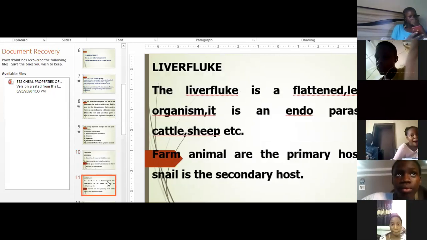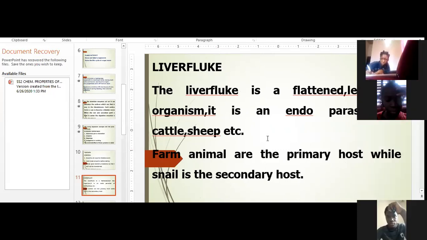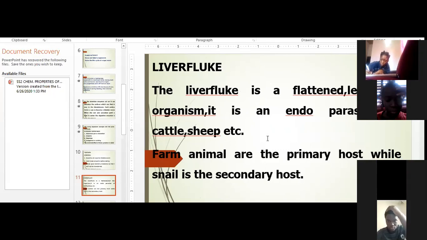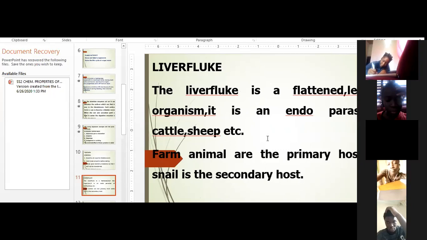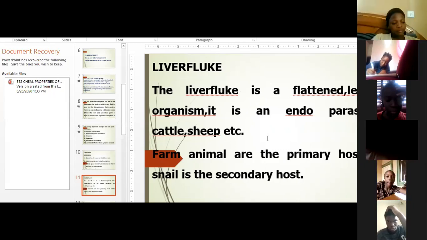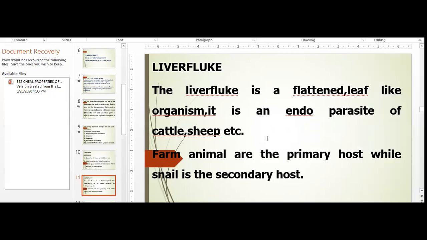Now let's move to the second endoparasite, which is liver fluke. What is a liver fluke and what type of animal can liver fluke affect? The liver fluke is a flattened worm, a leaf-like organism.